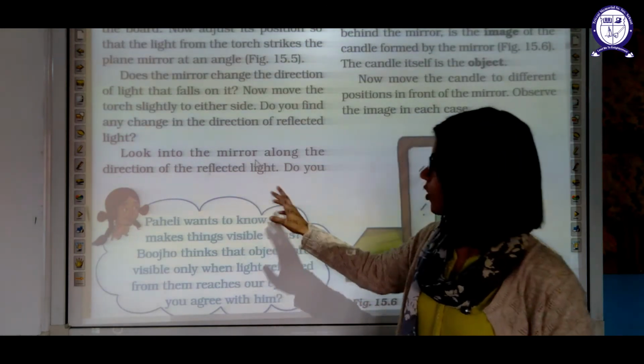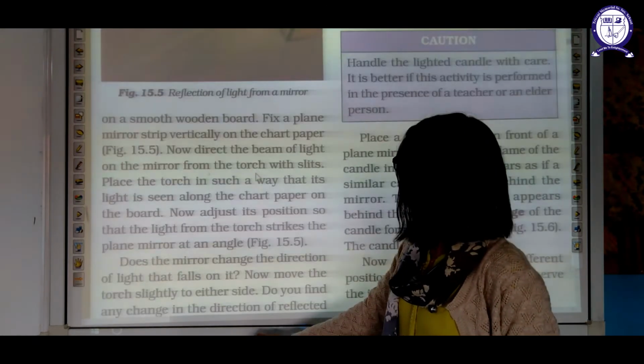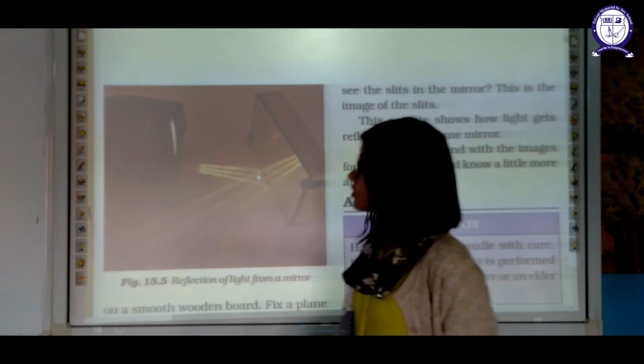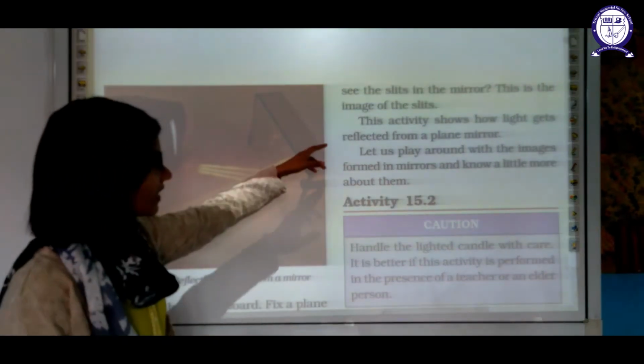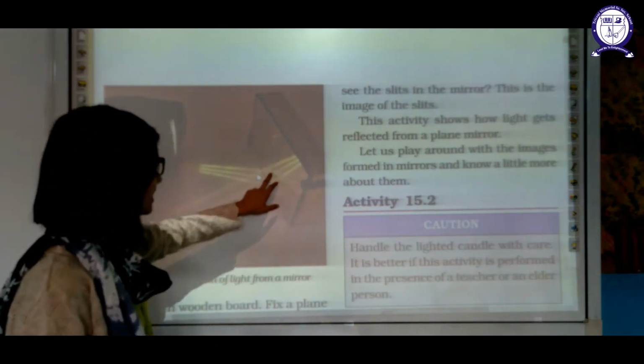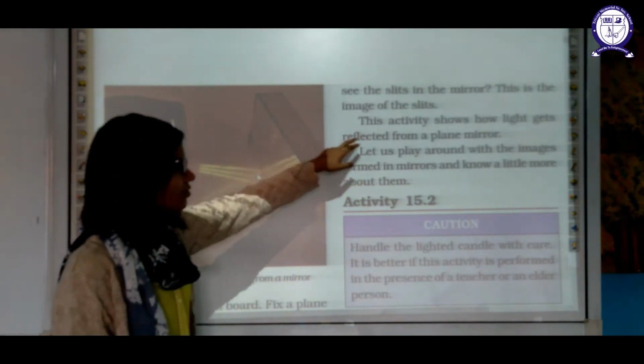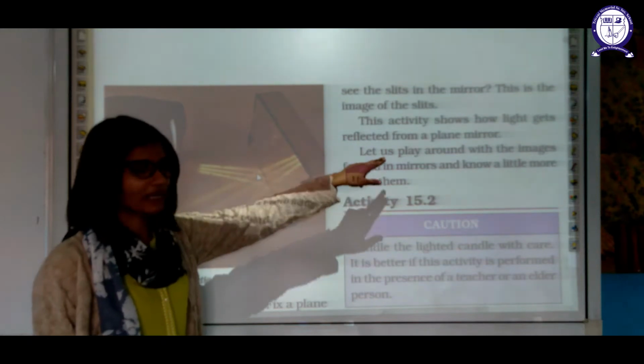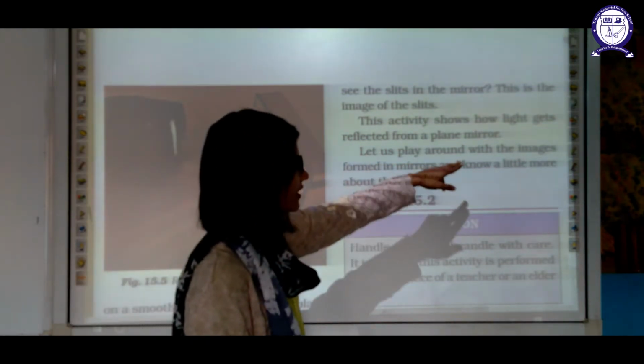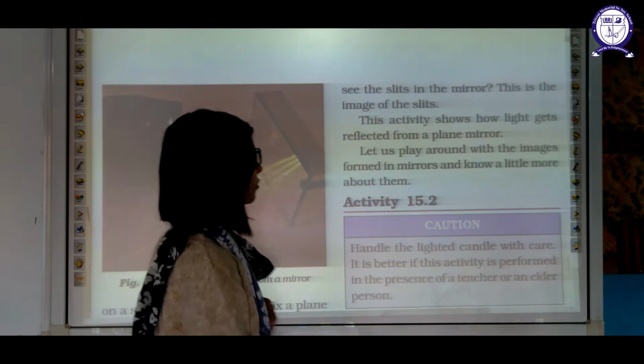Look into the mirror along the direction of reflected light. Do you see the slits in the mirror? This is the image of the slits. You can see the image of the slits on the mirror. The activity shows how light is reflected from a plane mirror. Let us play around with the images formed on a mirror and know a little more about them.